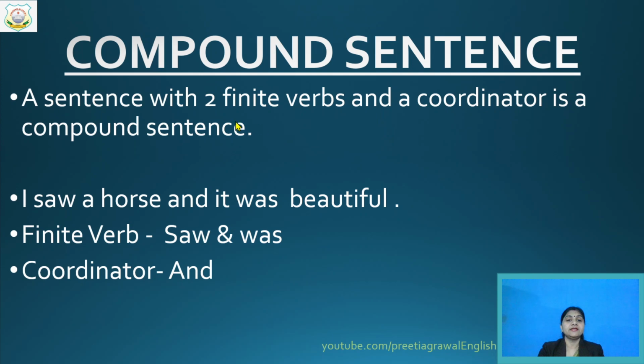Next, see what is a compound sentence. Compound: a sentence with two finite verbs. And not only are two finite verbs there, but there is a coordinator also. Coordinator means that coordinate clause, that conjunction which we use in a compound sentence. So there are two finite verbs and one conjunction. What type of conjunction? Coordinate conjunction. That is your coordinator. So if there are two finite verbs and one coordinator, means a coordinate conjunction, that sentence will be your compound sentence. For example, I saw a horse and it was beautiful.